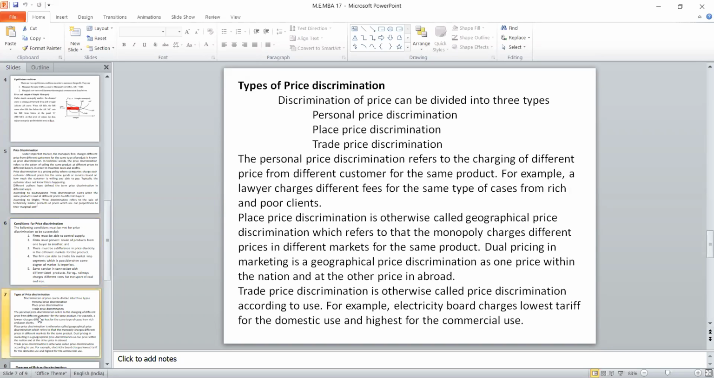Then we are moving to the types of discrimination. There are three types of discrimination: one is personal discrimination, then place discrimination, and trade discrimination.